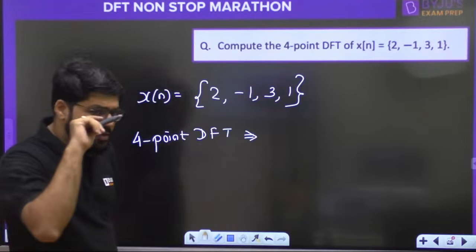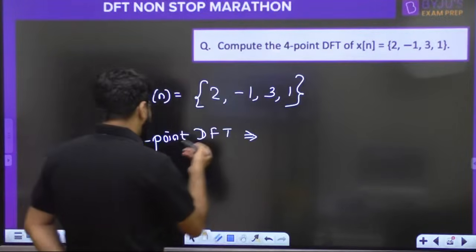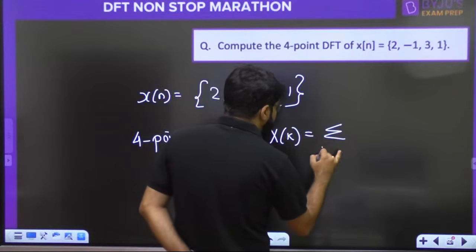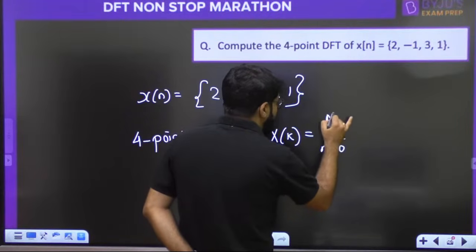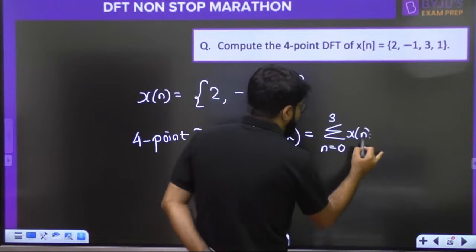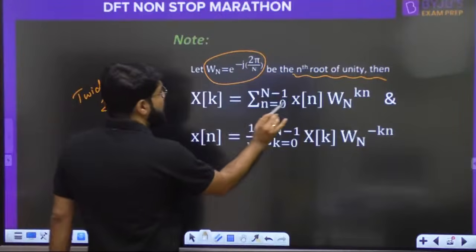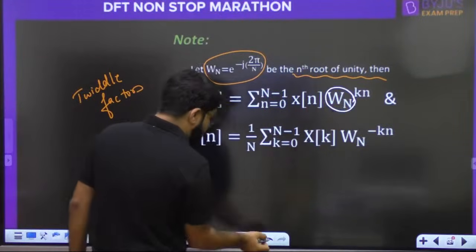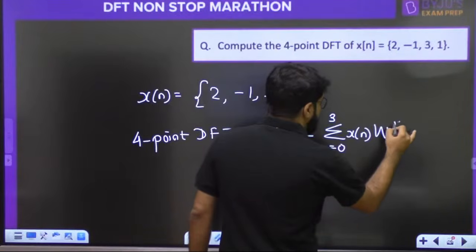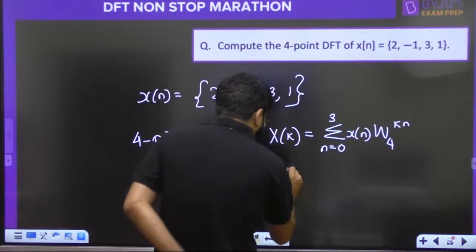Interpolation वगैरह की बात भी करेंगे. There are some good questions in GATE regarding the interpolation of the signals and the DFT of their interpolation. 4-point DFT means X of k, the official formula is summation n equal to 0 to N minus 1, that means 0 से 3, x of n, W4 raised to the power kn. देखो, in general you have W_N power kn. So W4 will come because I am talking about the 4-point DFT. That is the DFT formula for this particular question.